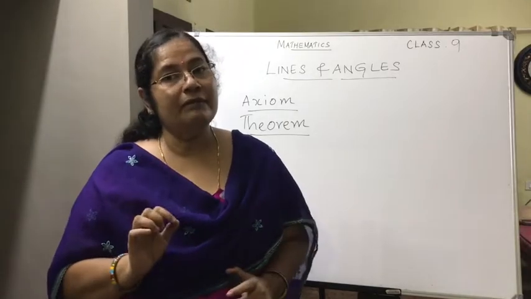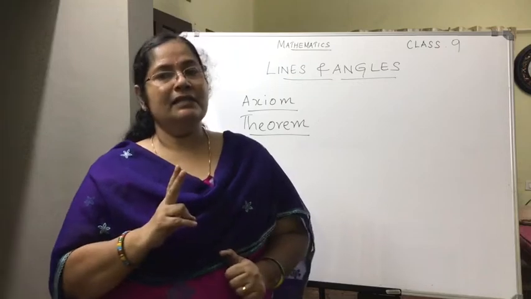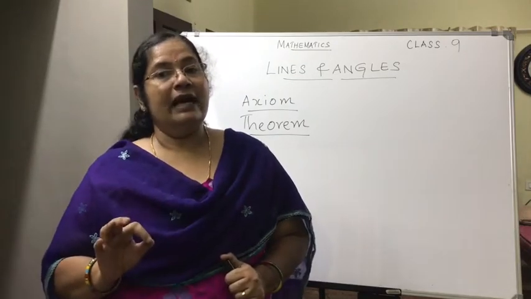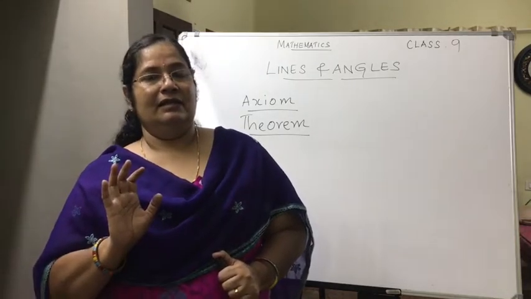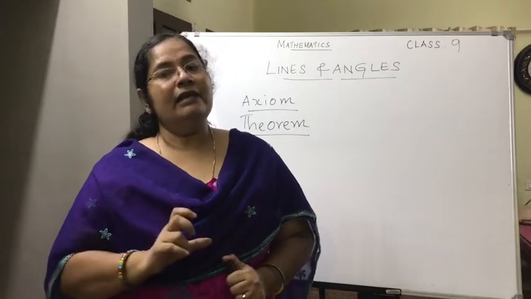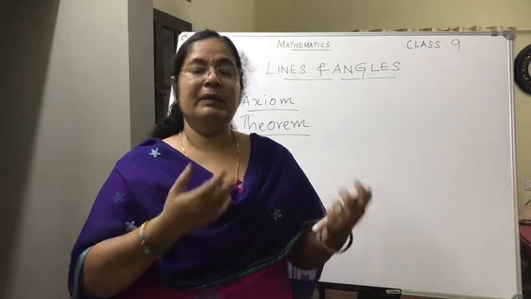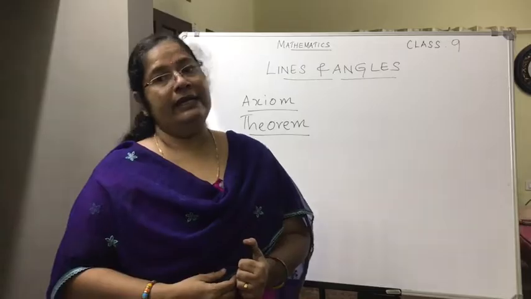Such pairs we call a linear pair. Now there are two axioms related to linear pair, together known as the linear pair axioms. So we'll be learning what those two axioms are.